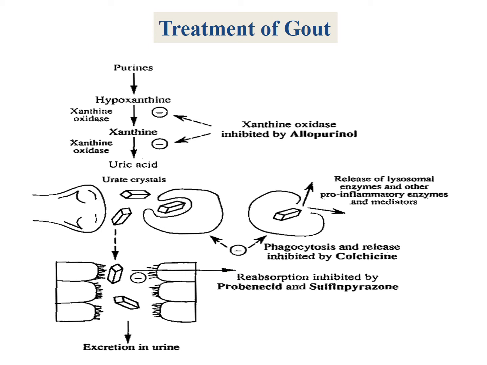This flowchart gives you the information on how allopurinol acts as an anti-gout agent. Because of purine metabolism, hypoxanthine gets converted into xanthine in the presence of xanthine oxidase, and further gets converted into uric acid. When this uric acid does not pass through the urine, it gets deposited in the form of urate crystals in the joint spaces, and the xanthine oxidase enzyme gets inhibited by allopurinol, thus uric acid will not form.